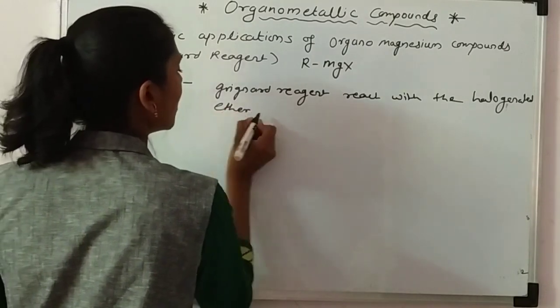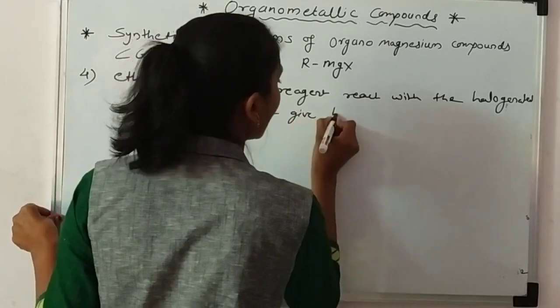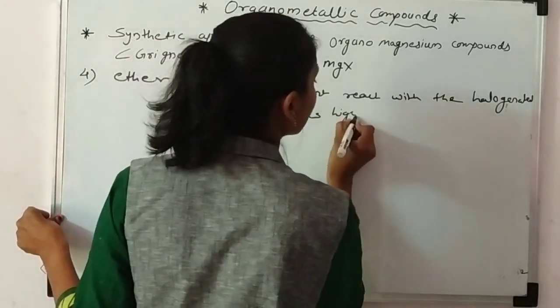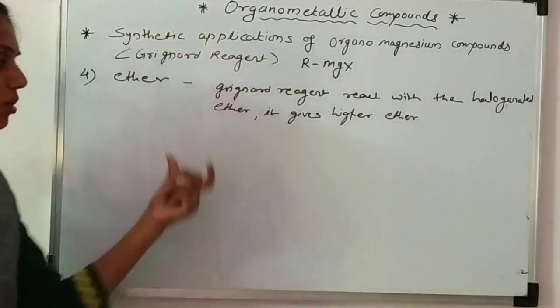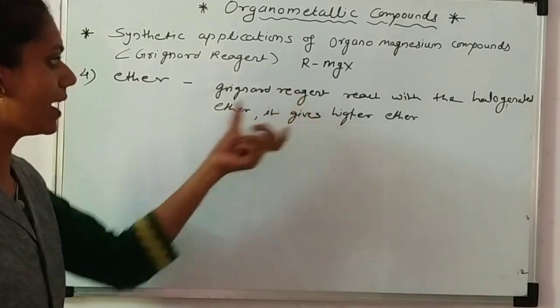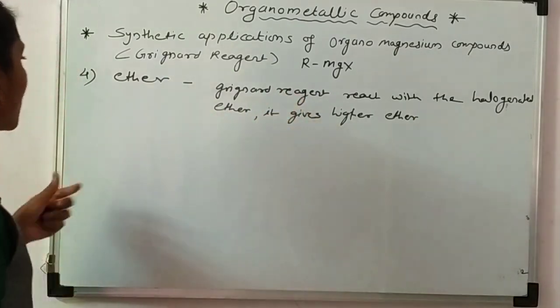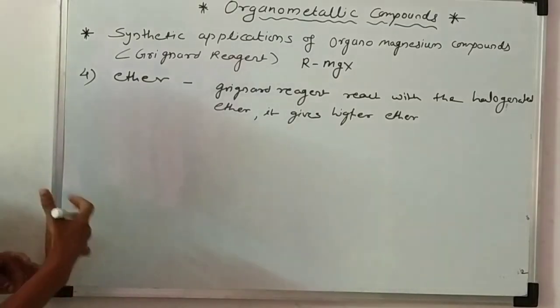It gives a higher ether. Actually these are not notes, but you only need to understand what we have done. So I write here, we only understand how we do the reaction.